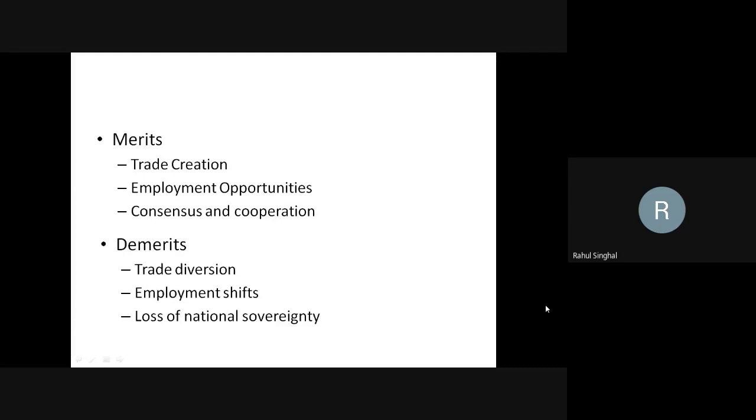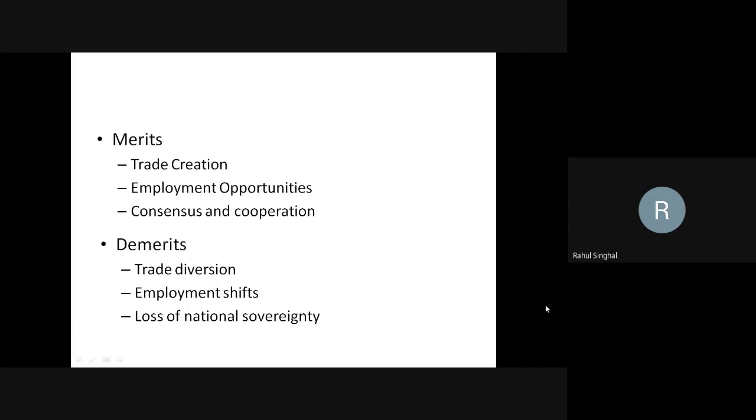There are certain disadvantages of economic integration, and the first and most prominent is trade diversion. Now we need to understand the meaning of trade diversion. Suppose in the case of the European Union, there are almost 27 countries, and they are doing trade among themselves. No country is doing trade with other countries. In the European Union, 90% of the trade is happening among those 27 countries only. So that is trade diversion.